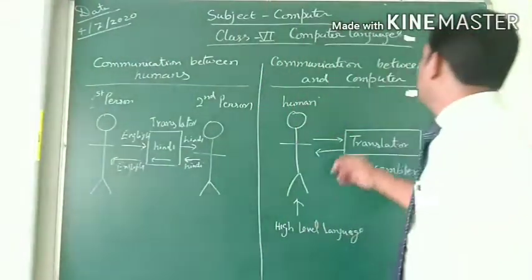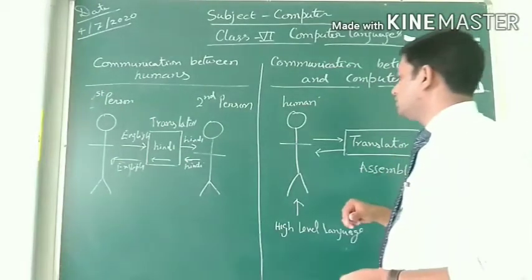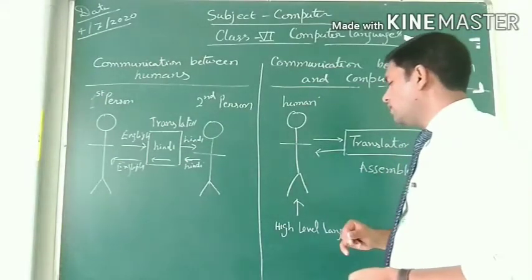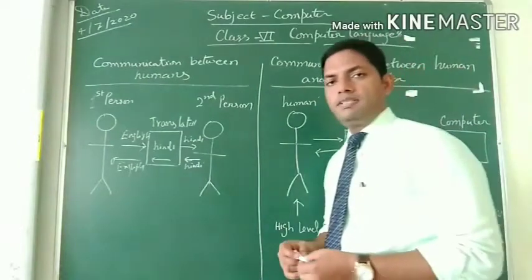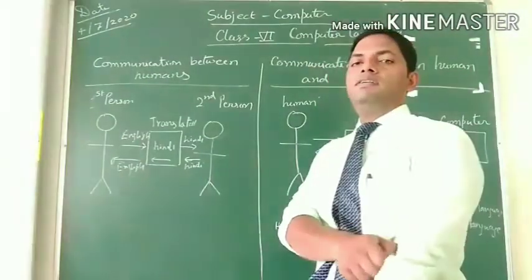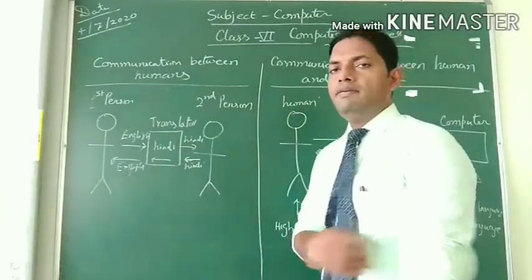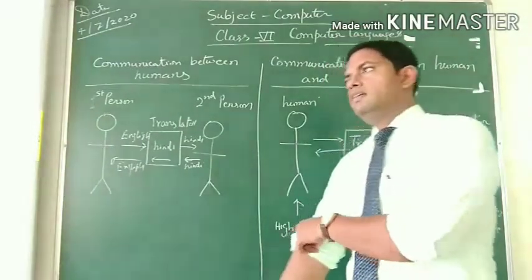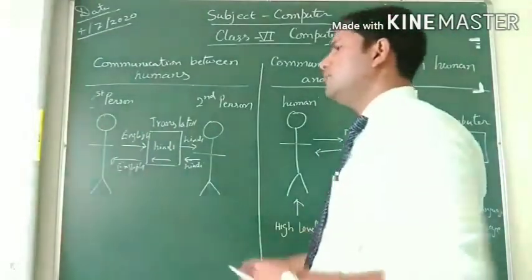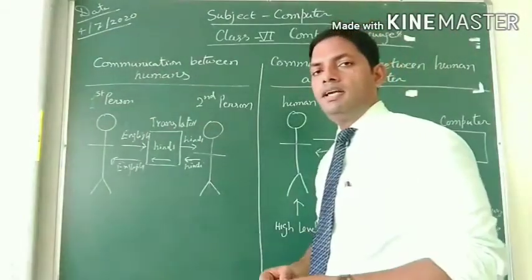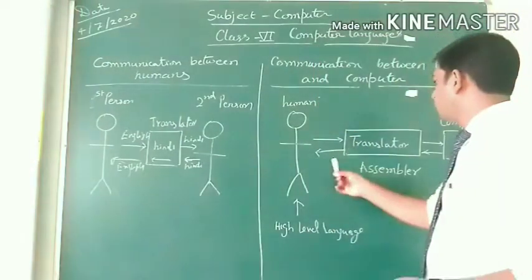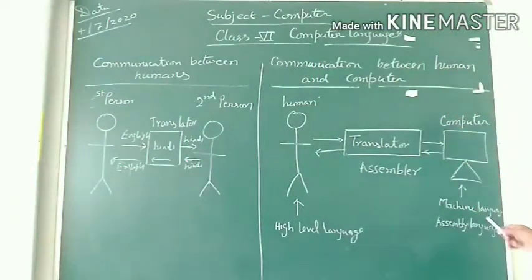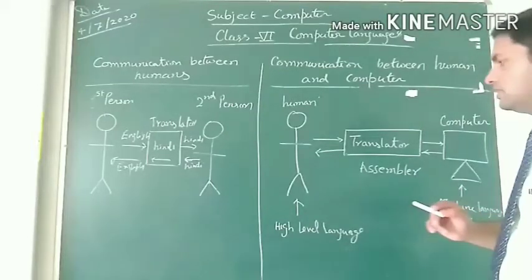In case of communication between human and computer, humans know the English language and the programming is done in a high level language. That is, we are using the alphabets of the English language. But the computer can understand only machine language and assembly language.